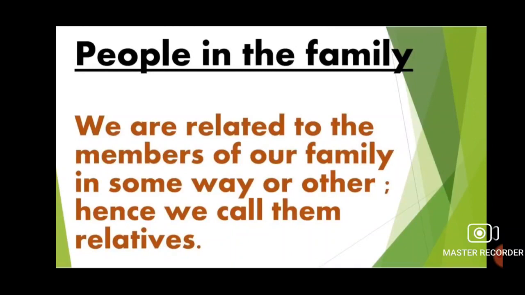Relatives from mother's side are called maternal relatives like Mama ji, Mami ji, Mausa ji, Mausi ji, Nana ji, and Nani ji. And the second is paternal relatives. Relatives from father's side are called paternal relatives like Dadaji, Dadiji, Chachaji, Chachiji, Buaji and Fufaji.